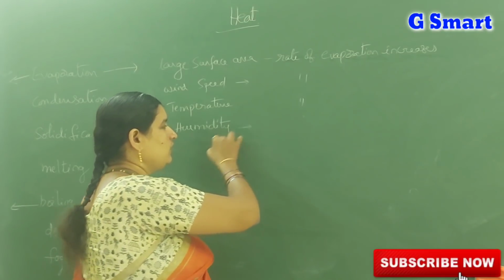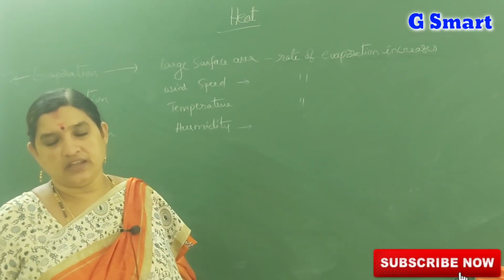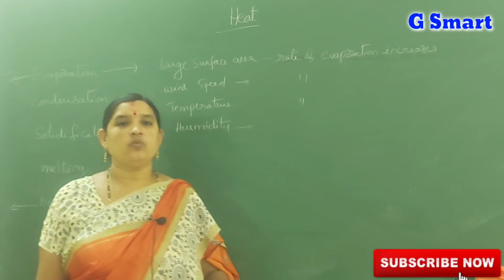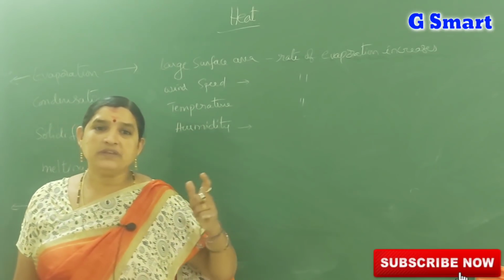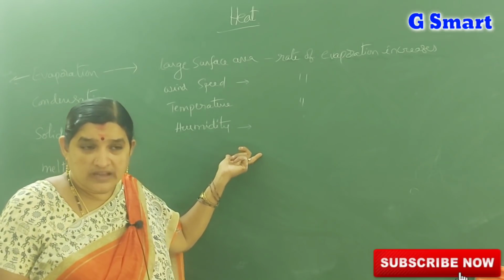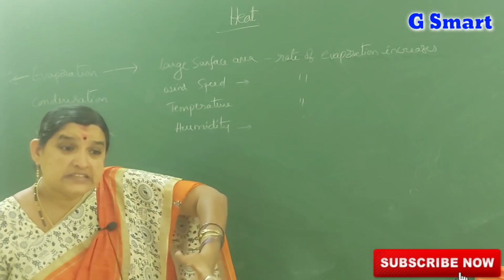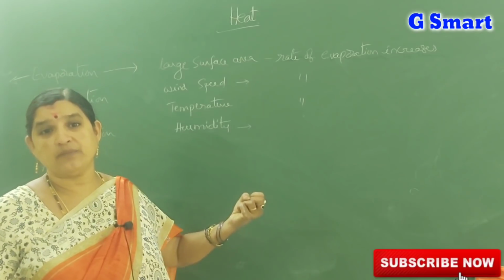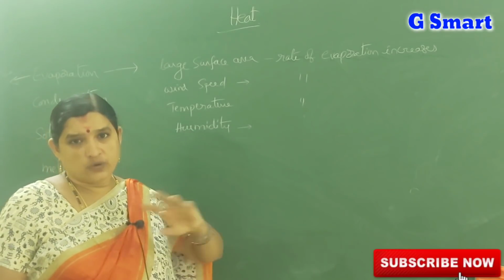Next, humidity. What is meant by humidity? Humidity means the amount of water vapor present in the atmosphere. When humidity is more, the atmosphere is not ready to receive more water vapor from the surroundings. If you observe, when rain is falling, we feel sweaty inside the room. Why? Because rainfall means it is a cool atmosphere, but we feel sweat inside the room. Because the atmosphere already has a large amount of water vapor, it is not ready to receive any more water vapor from the surroundings.